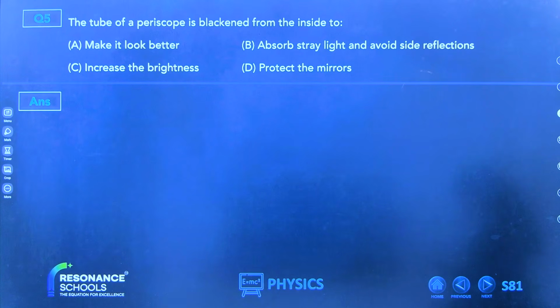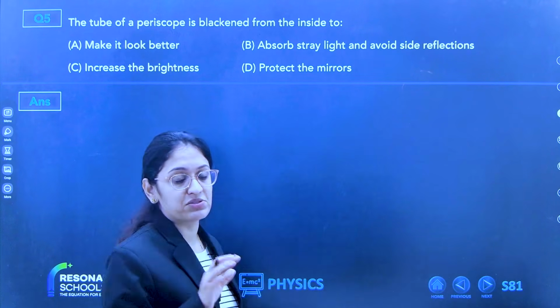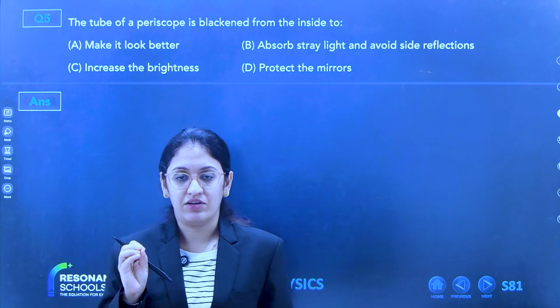Yes, Harshit. Mirrors are fixed at 45 degree to reflect. Very good. There's a tube-like structure where mirrors are fixed at 45 degree to reflect. See, periscope I'm explaining. The concepts are explained again, the third time, so we expect you to give your best tomorrow.